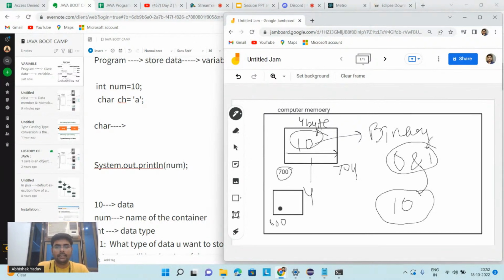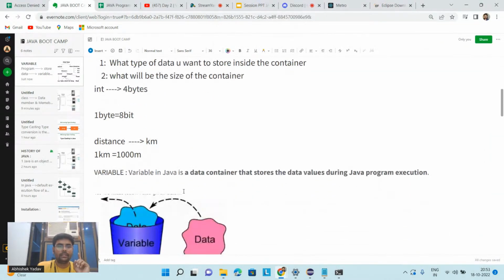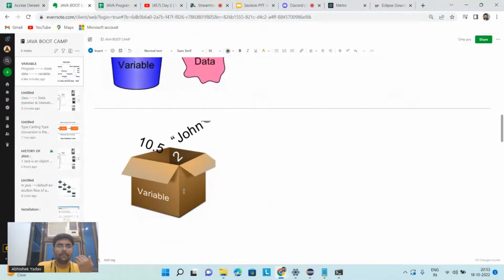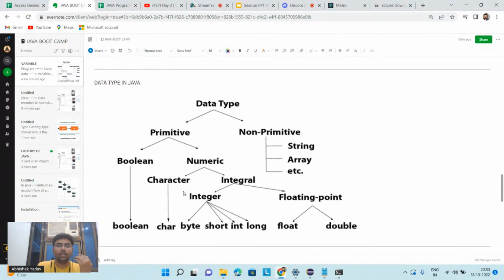And again, this address will be in hexadecimal format. Inside this memory block A will be stored. This is your ch, and this memory block will occupy how many bytes? 2 bytes this time. So here you have character, you have num, integer. If you want to store integer data, you have to use the integer data type. If you want to store character data, you have to use the character data type. And now let's come to the data type part, because from the data type part I am getting a lot of information.